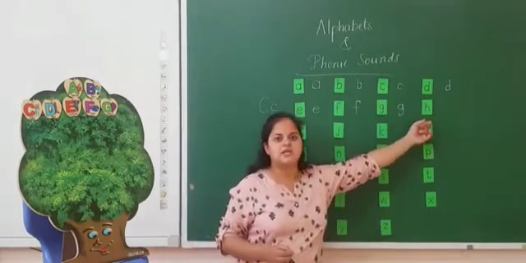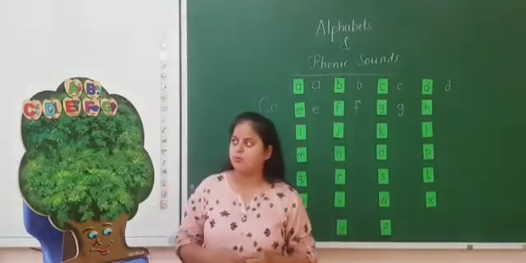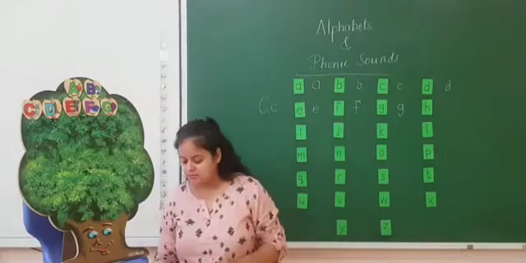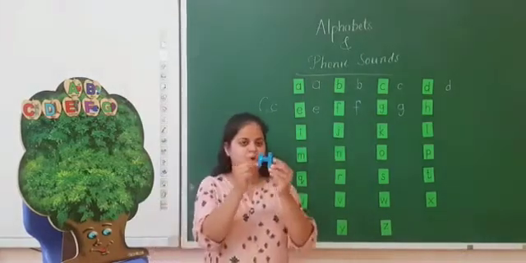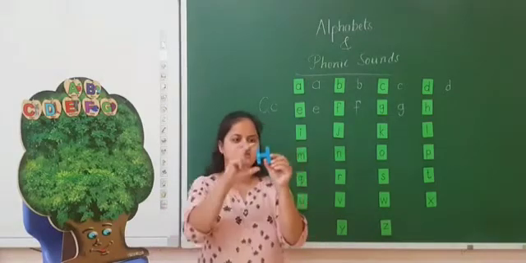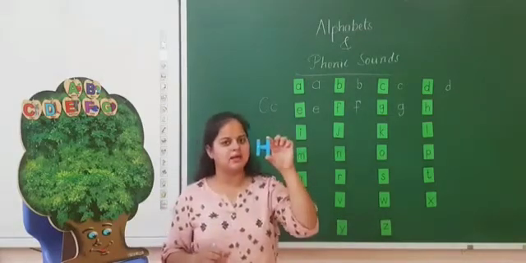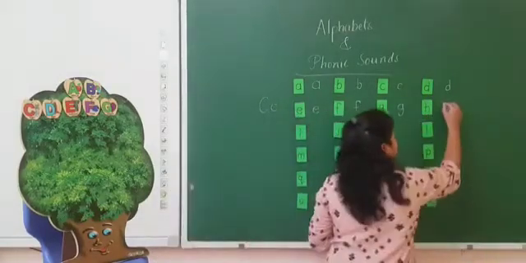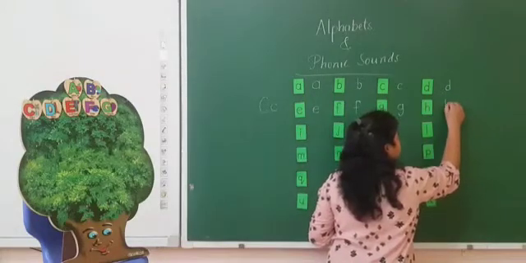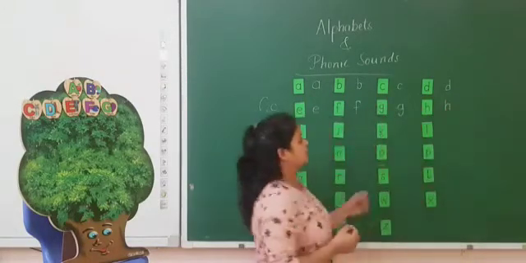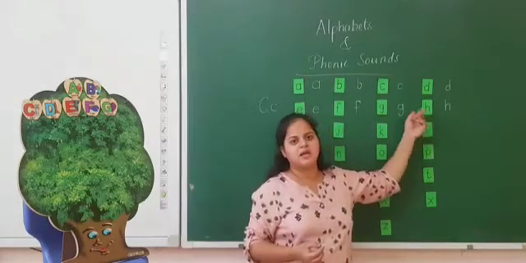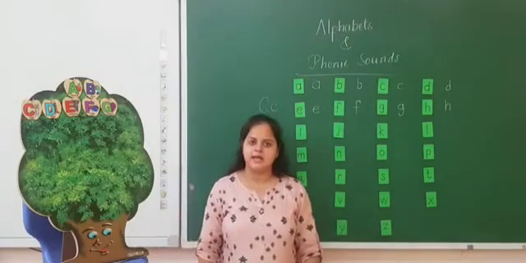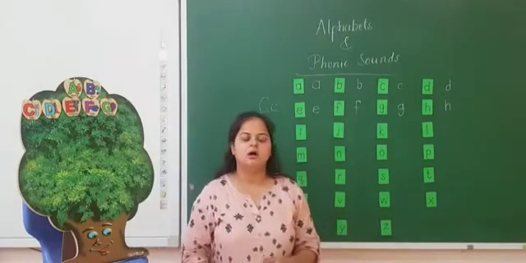The next is H. Oh, but your ma'am knows the apple of H. But here I have one more capital H. You can see here. This is the capital H. And this is small h. Standing line up and little curve and down. This is small print H. H sounds her. Her hat, her hut, her hand.